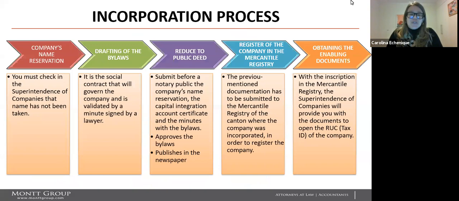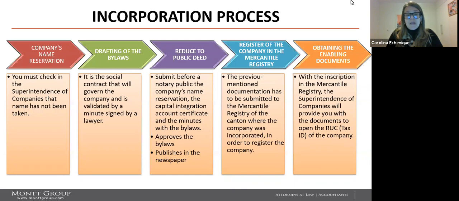The incorporation process: the company's name reservation. You must check with the Superintendency of Companies that the company name you have chosen has not been taken. Drafting of the bylaws: it is the social contract that will govern the company and is validated by a minute signed by a lawyer. Reduced to public deed: in this process, you have to submit before the notary public the company's name reservation, the capital integration account certificate, and the minutes with the bylaws.